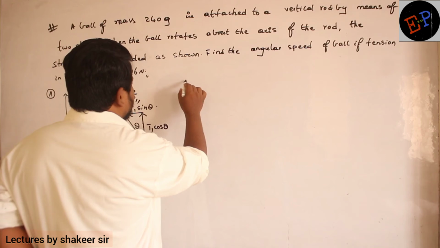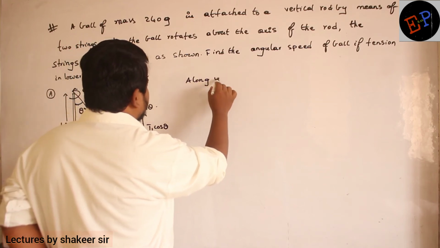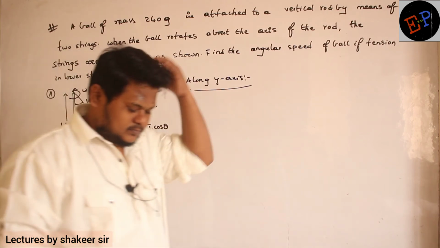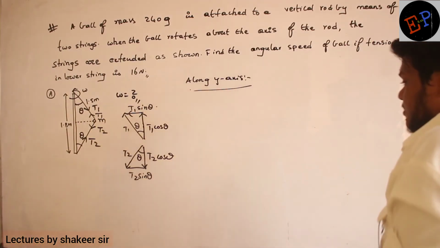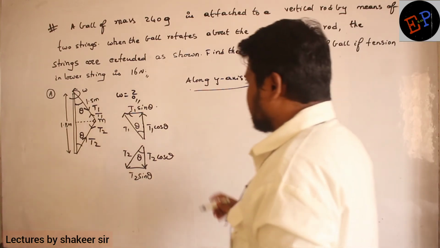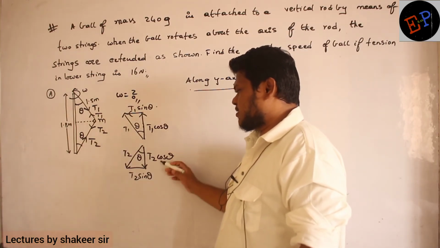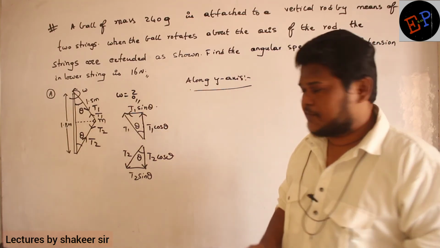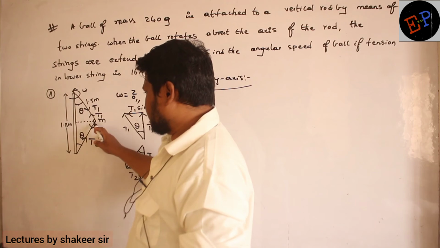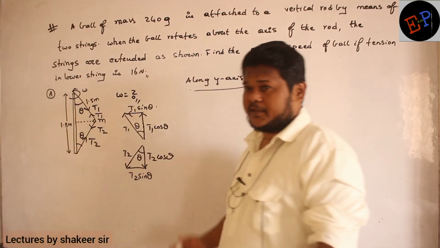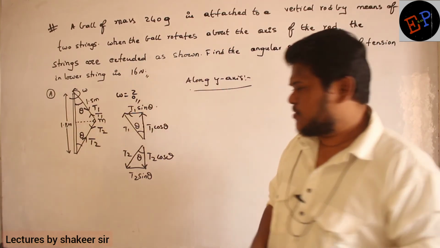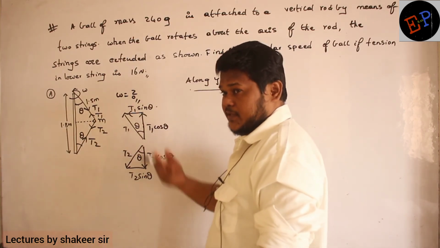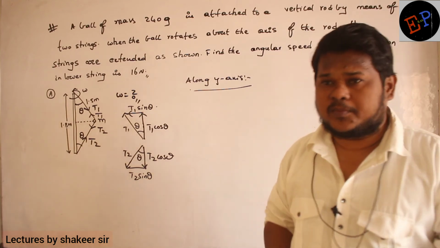Now let us take forces acting along the y-axis. Okay. So along the y-axis, how many forces are acting? Can you see? Along the y-axis, how many forces are acting? T1 cos theta, T2 cos theta. They are acting in which direction? One is acting in the upward direction, another one is acting in the downward direction. And in addition to them, the weight of this mass is also acting, that you are forgetting. Weight of the mass mg is also acting downwards. So what are the downward forces? One is T2 cos theta, another one is mg. Weight of the body mg will always be acting downwards, no? Weight of the bob. Clear?